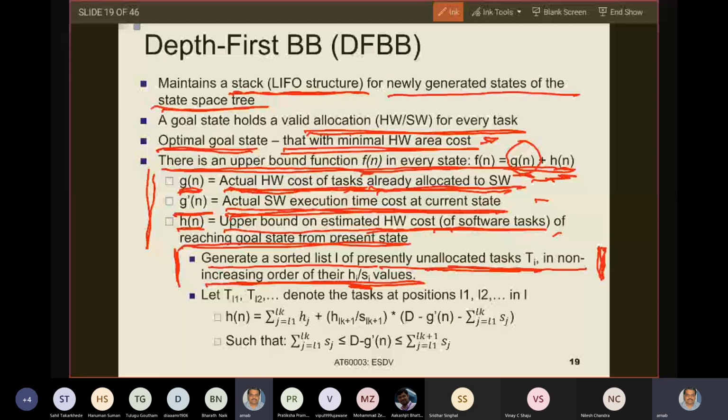Now, for the unallocated tasks, because this is an intermediate node, I generate a sorted list. This sorted list is generated initially, at the beginning of the algorithm. How and why can I generate a sorted list like this? Because Hi and Si values are known even at the beginning of scheduling for all tasks. So initially, I will take the tasks and sort them in increasing order of their Hi by Si values. Is it clear?